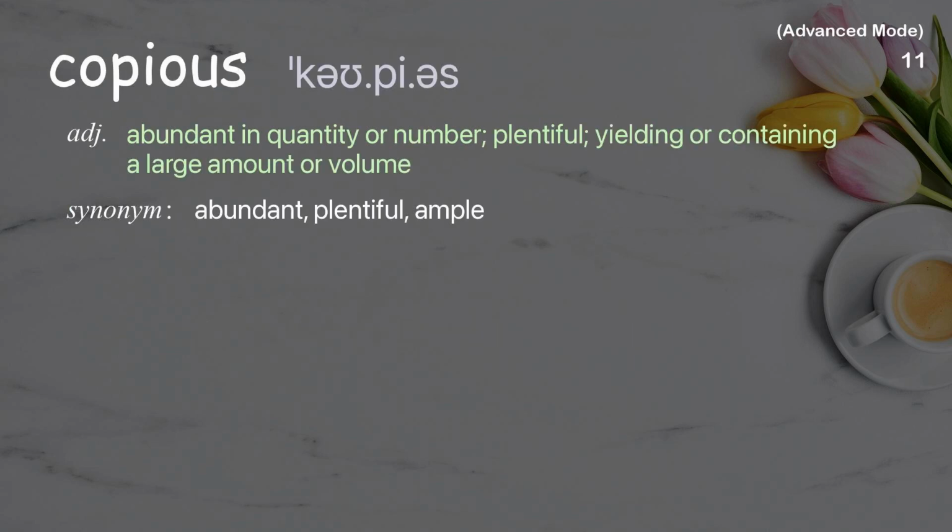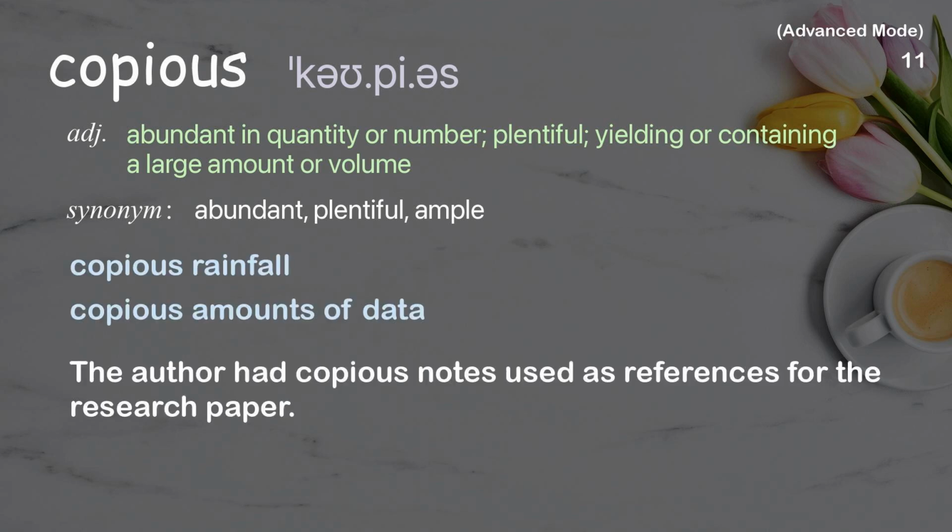Copious. Abundant in quantity or number, plentiful, yielding or containing a large amount or volume. Examples: Copious rainfall. Copious amounts of data. The author had copious notes used as references for the research paper.